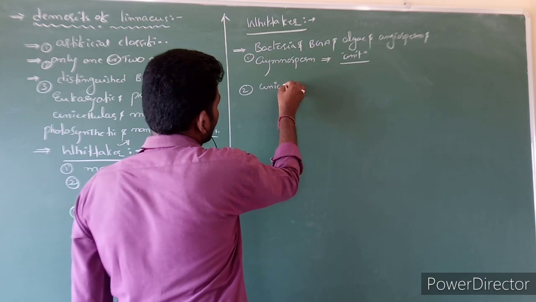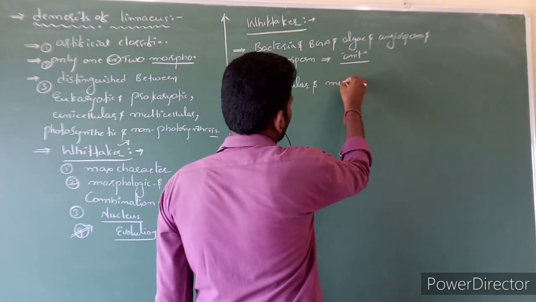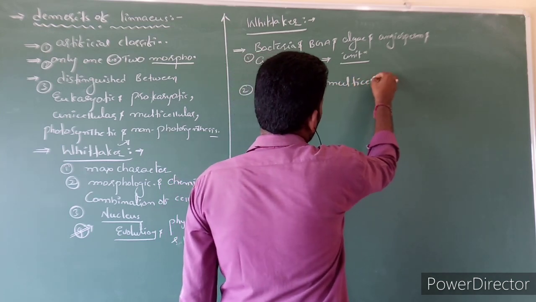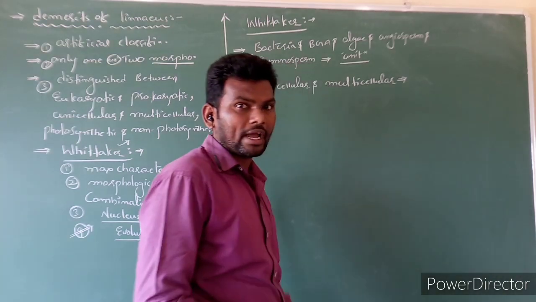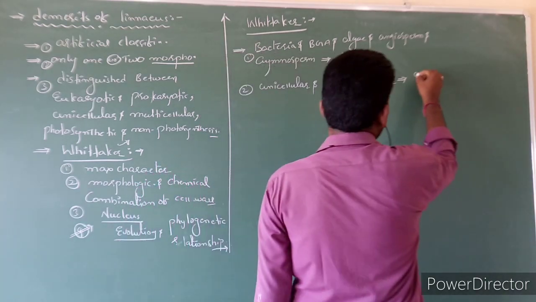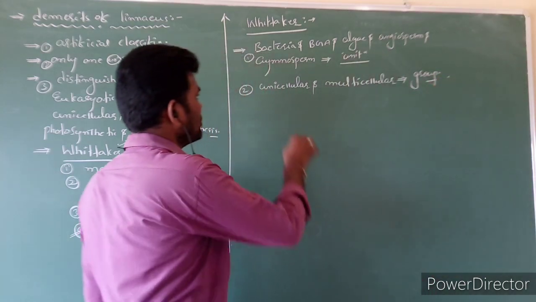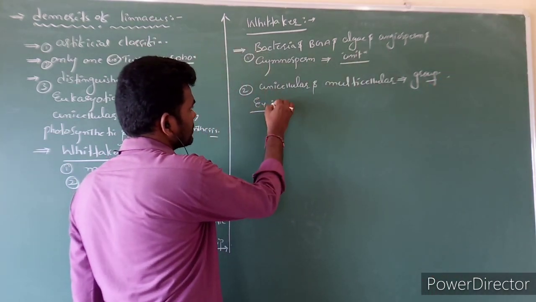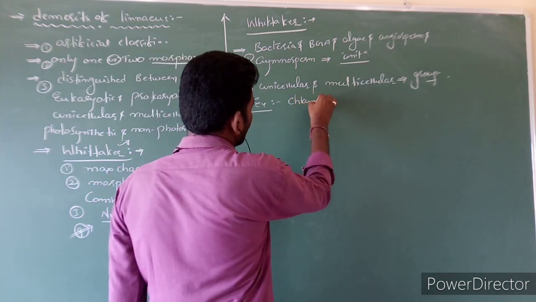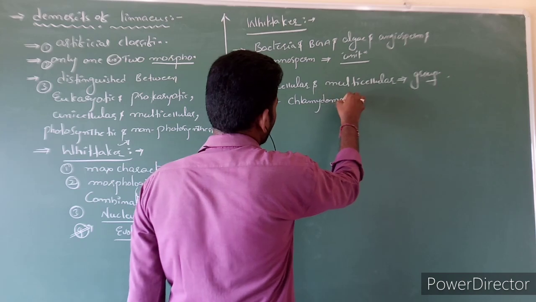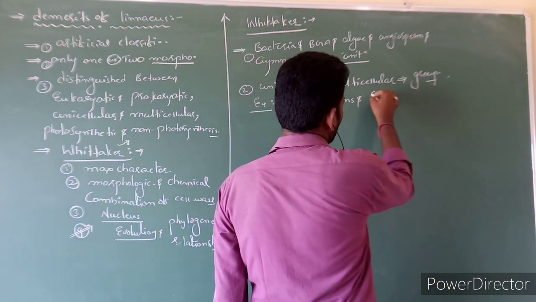And also unicellular as well as multicellular organisms were grouped into one category or one group. For example, unicellular Chlamydomonas as well as multicellular Spirogyra.